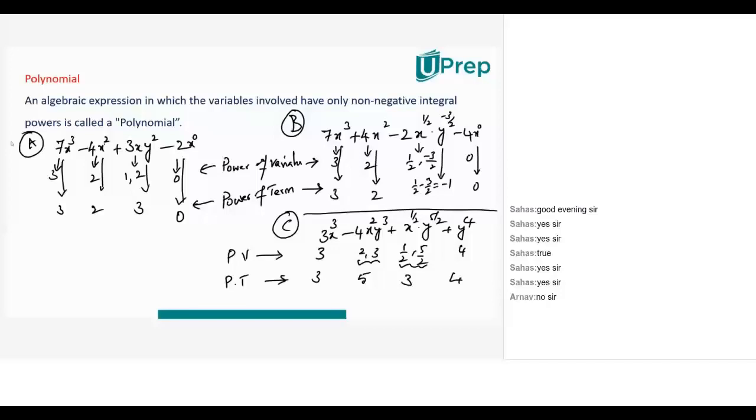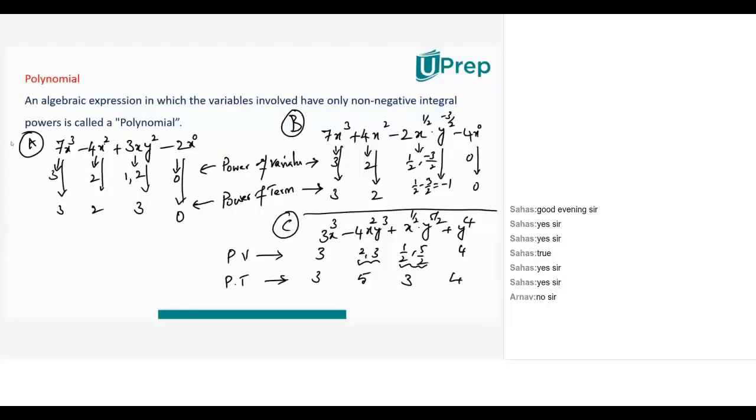No, sir, it's not a polynomial, because one term is coming in minus. The power is in minus. Which? Power of the variable or power of the term? Because both are having negative. The term. The power of the term is coming negative.